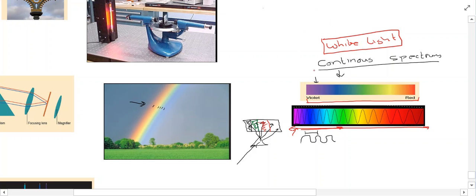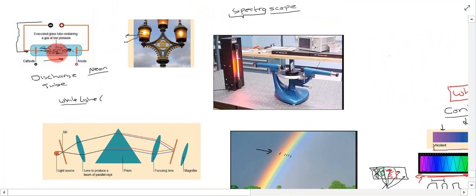Now, an interesting thing starts to happen if you use, remember we talked about our discharge tube here. What you can do is fill up the discharge tube with a substance like neon or sodium or hydrogen, for example, and then you can pass electricity through it. And what's going to happen is it will produce light, a source of light. You can put different elements into the discharge tube, as long as you can put them into gas form, and then the discharge tube acts as a source of light.